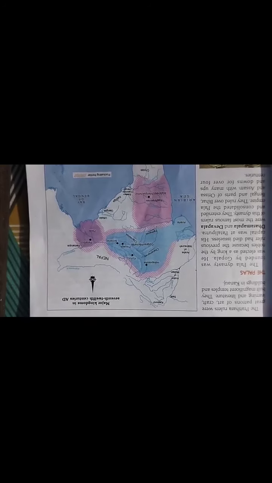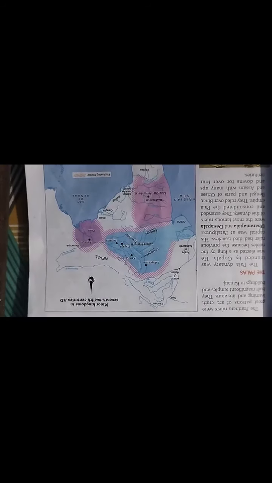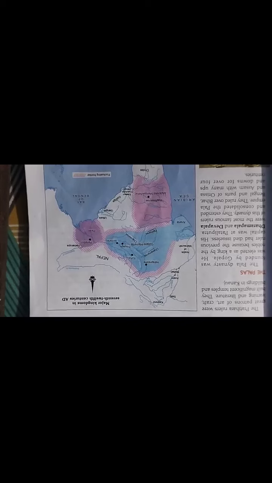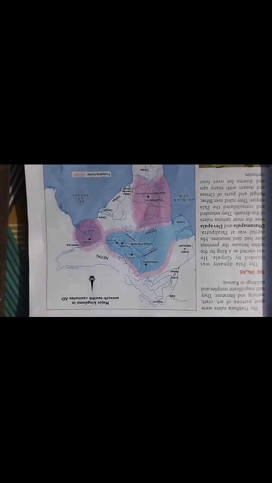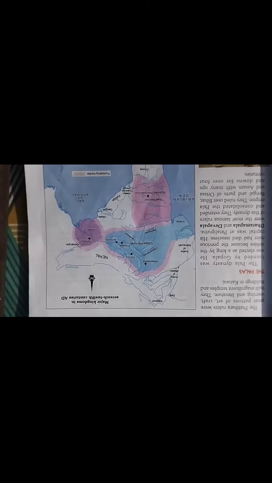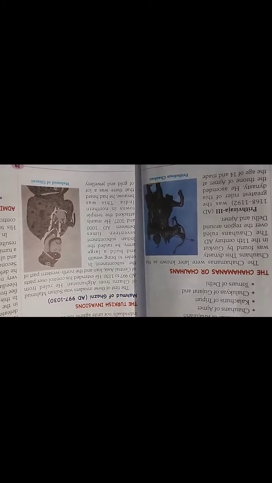As you know, class, the Rajput kings were ruling over central India, and most of these areas were controlled by the Rajputs, but these Rajput rulers were not on friendly terms with each other. So the Turkish invaders benefited from their conflicts. Ultimately, Shahabuddin Muhammad Ghori laid the foundation of the Sultanate of Delhi, and the Muslim era we will read after this chapter. The next topic is, class, the Chehmans or Chauhans.